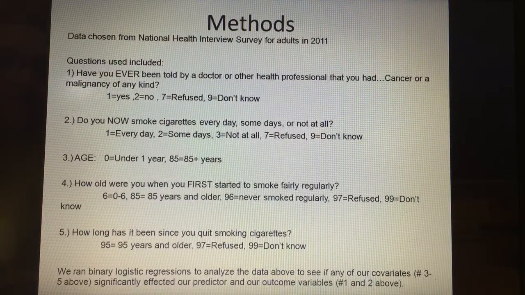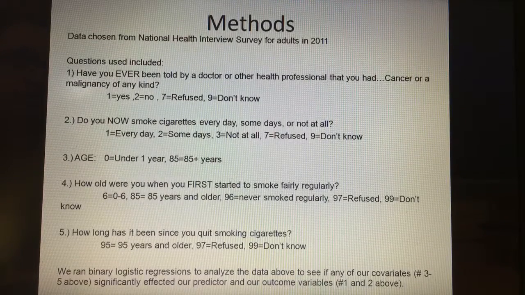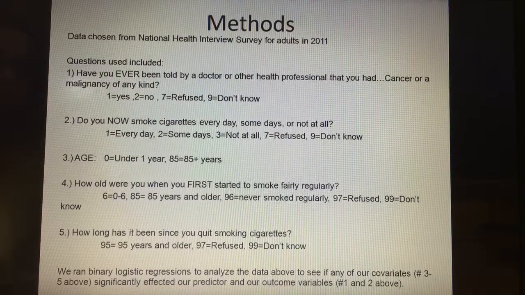Our second question was our predictor variable, and it was, do you now smoke cigarettes every day, some days, or not at all? 1 through 3 were used as is, and 7 through 9 were our missing variables. We also chose to look at 3 confounders as mentioned before. The first was age, the second was how old someone was when they first started smoking cigarettes regularly, and lastly, how long it had been since someone had quit smoking cigarettes. To analyze all of this, we chose to run a binary logistic regression to see if any of the covariates had any effect on the predictor and outcome variables.